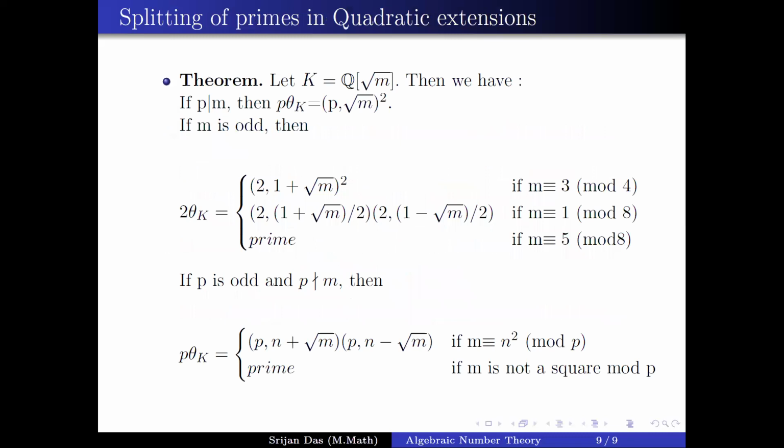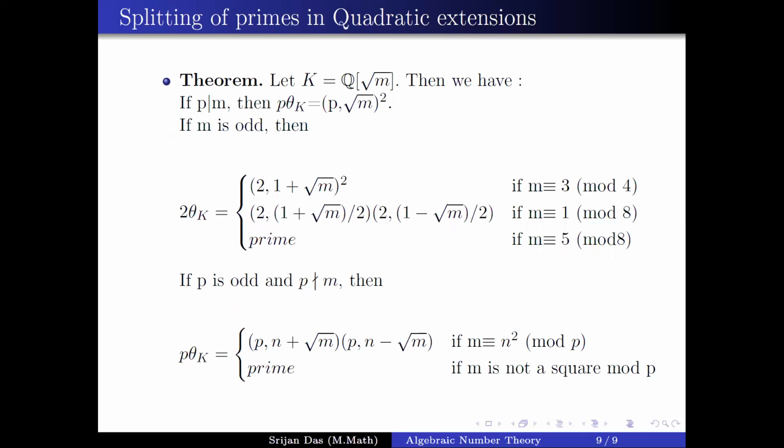This tells you what can happen over a quadratic extension. For a quadratic extension, the degree of the extension is 2, so the sum of e_i f_i should be 2.